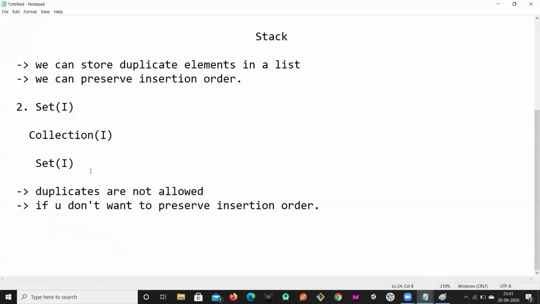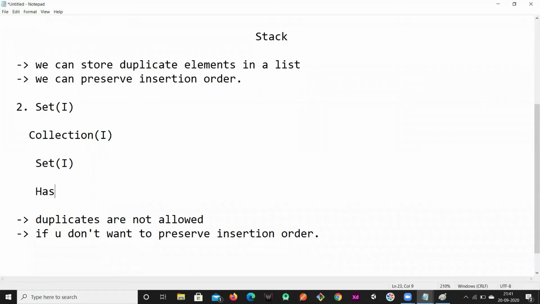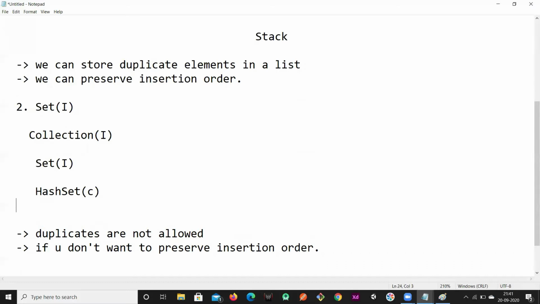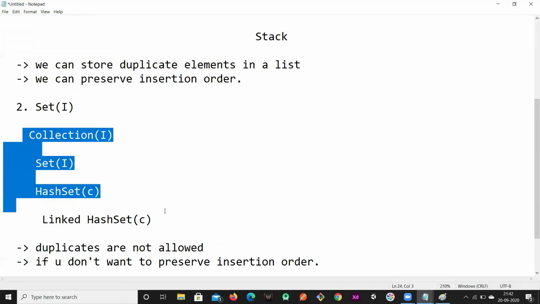Again, this set will have some child classes. Those are HashSet and LinkedHashSet. HashSet is a class, and we have one more child class, that is LinkedHashSet. So these are the hierarchy of this set interface.